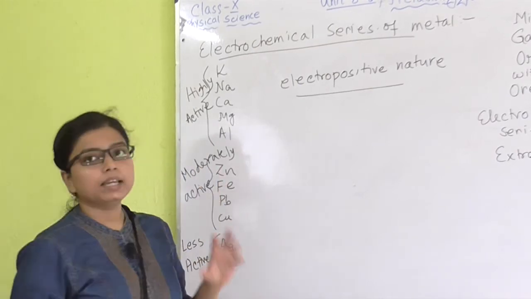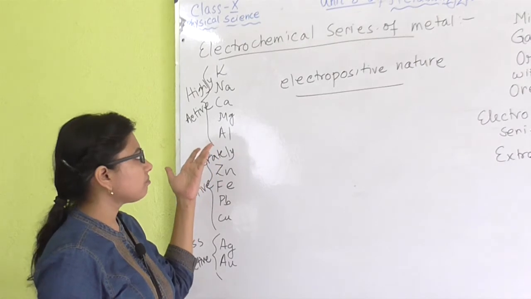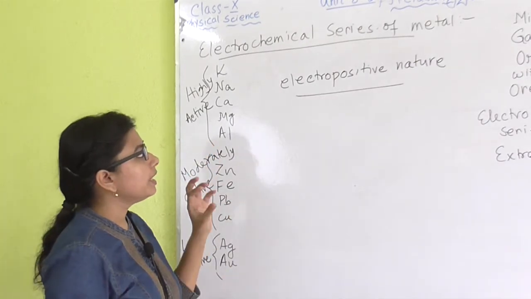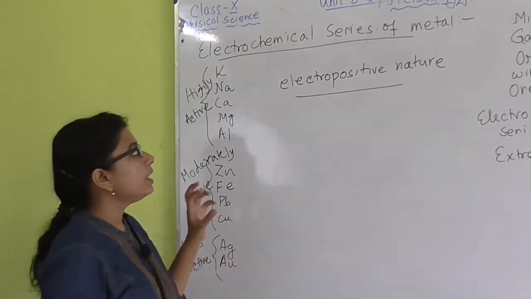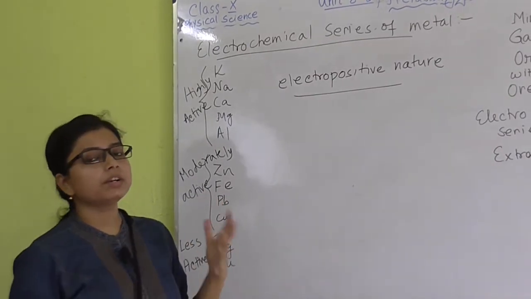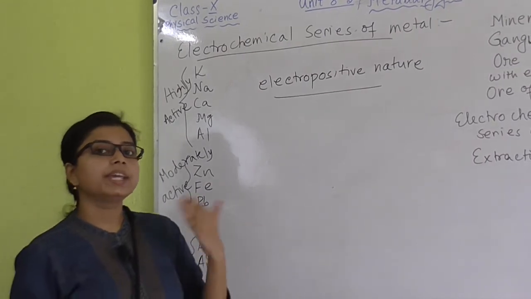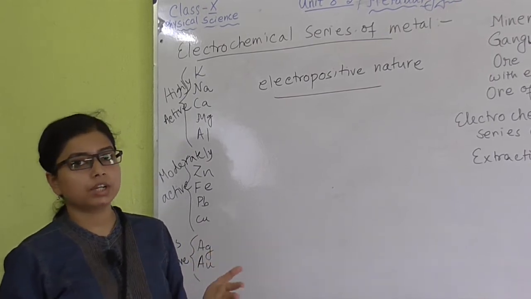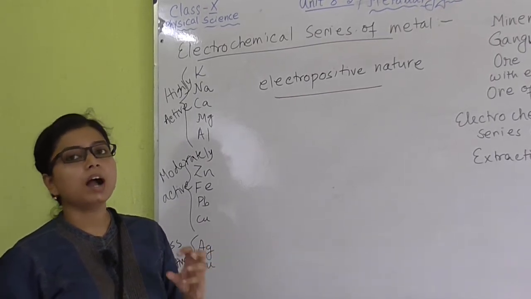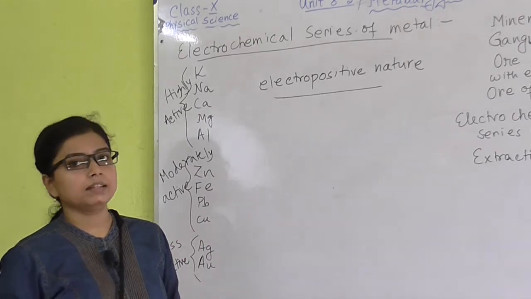Basically there are some elements or metals whose electropositive nature is very high. Electropositive nature means the tendency to give up one or more electrons from its valence shell to form a stable ion, with an octet filled up at its valence shell.